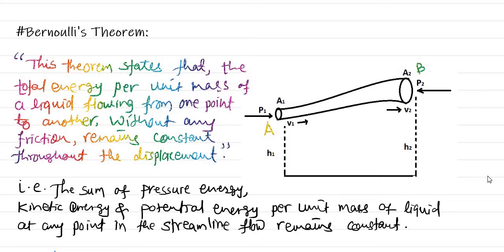If the liquid is flowing through any tube, that flow he considered as a streamline flow. That means the liquid has to follow the streamline flow. We already know what streamline or laminar flow is, and what turbulent flow is. We have a separate video on this concept. I will post the link in the description box, so you can first watch what streamline flow is, and then you will have a better understanding of this theorem.